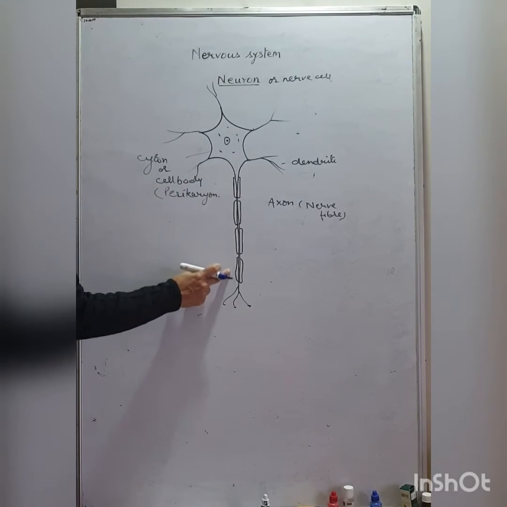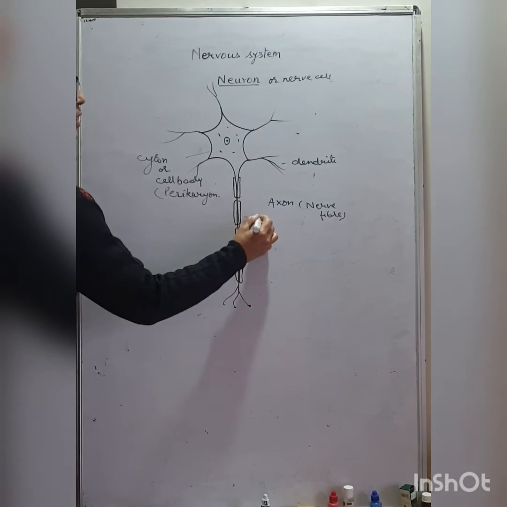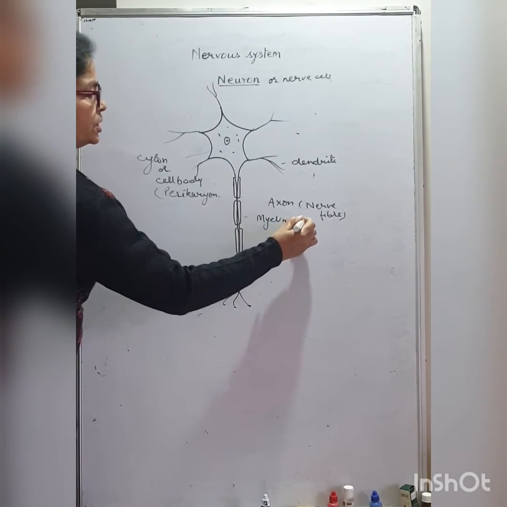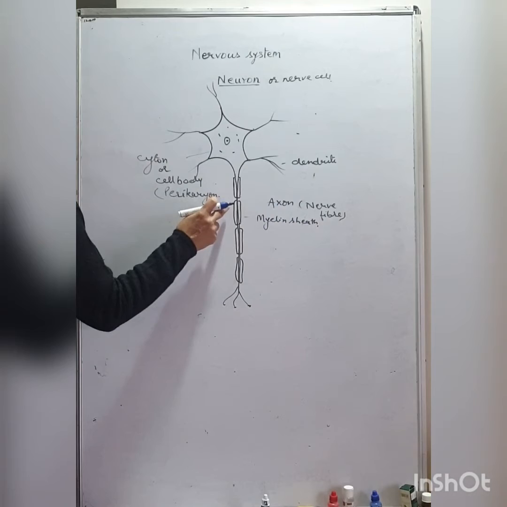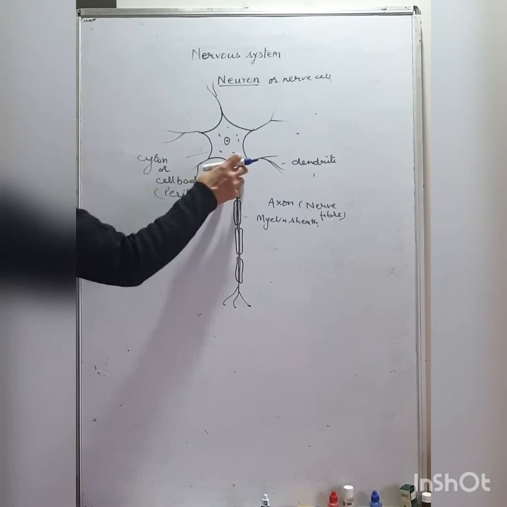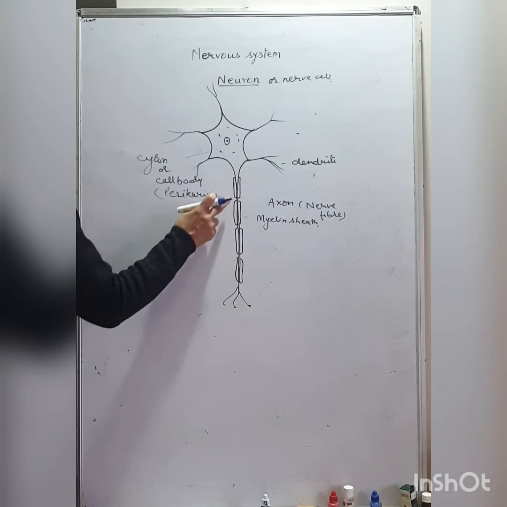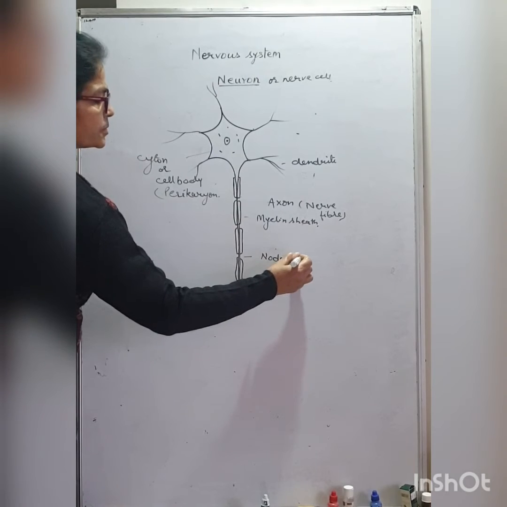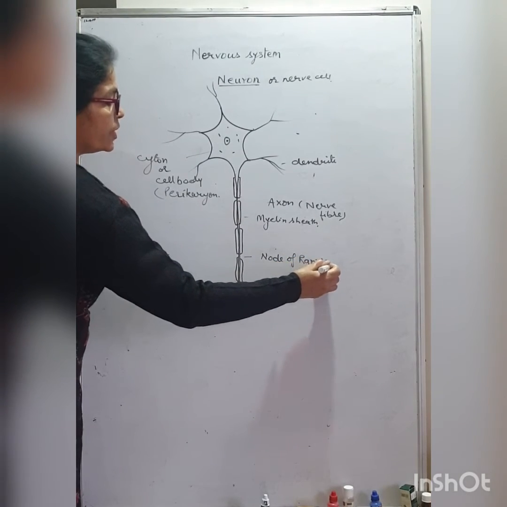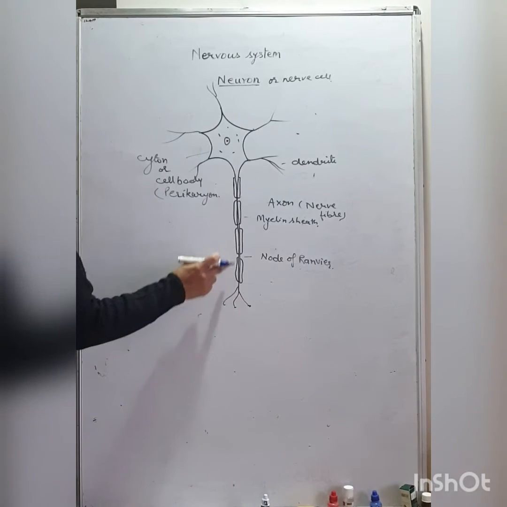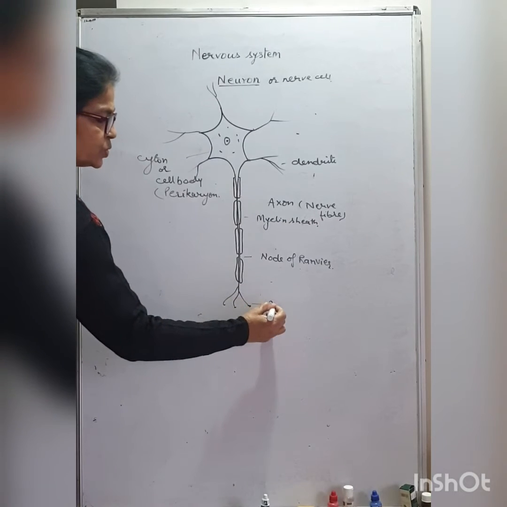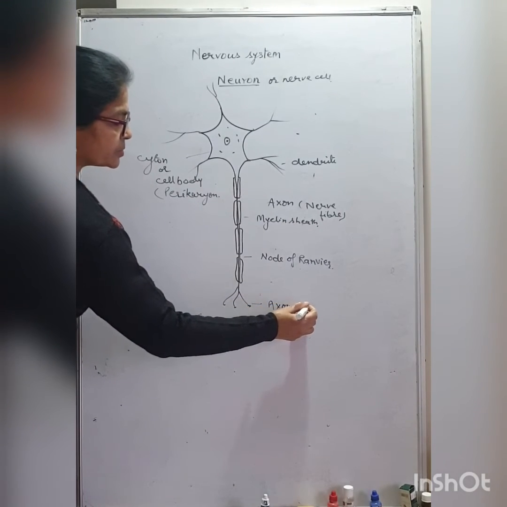The nerve fiber is covered by a sheath or covering. This sheath is called myelin sheath, and this sheath does not cover the axon fully. It has gaps in between. This gap is called node of Ranvier. And the axon ending is the terminal end of the axon.